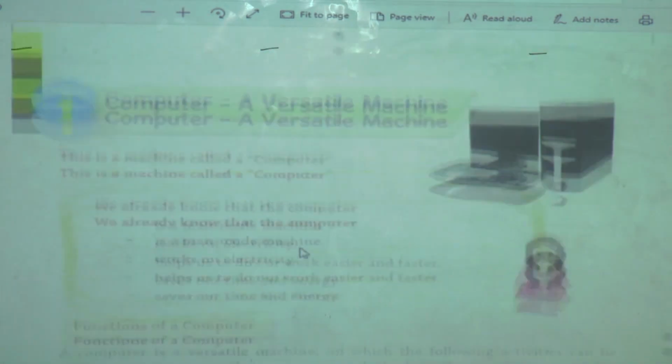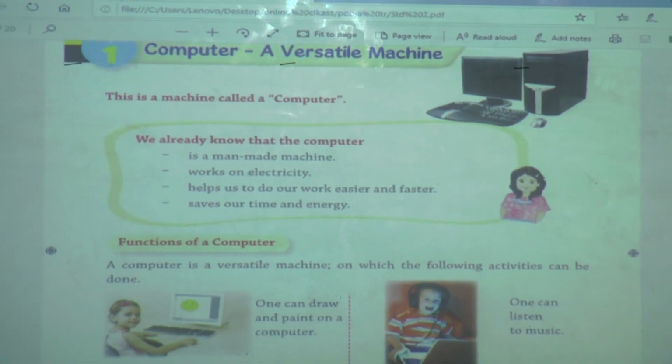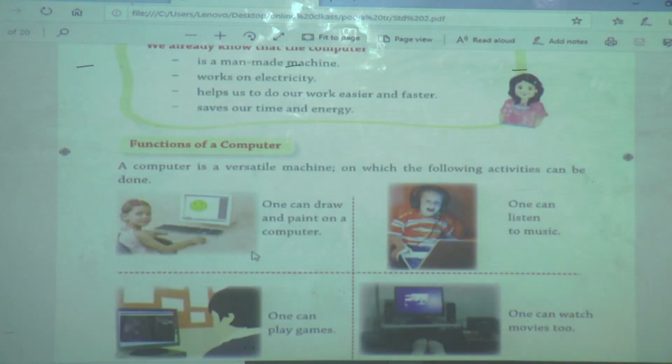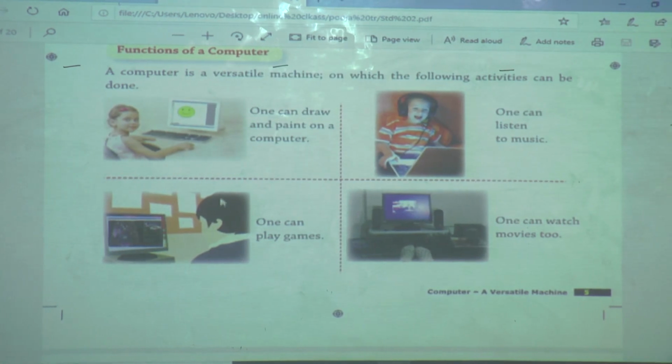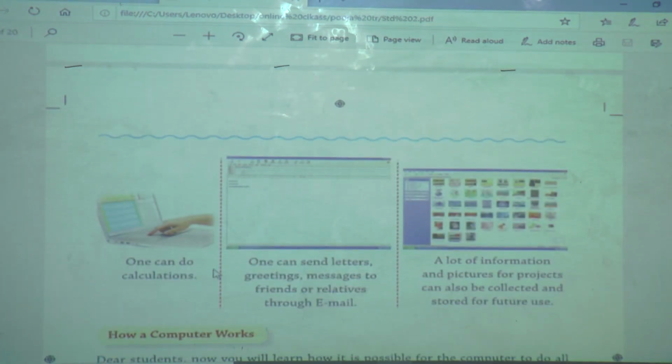What have we learned in that chapter? Firstly, we saw the parts of a computer. A computer has four main parts. Which are they? Monitor, keyboard, mouse, CPU. Then functions of a computer. Which functions does a computer have? By using a computer we can write, listen to music, play games, watch movies, calculate, and store more information.